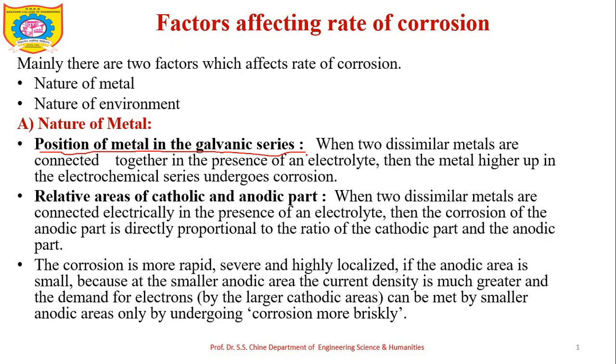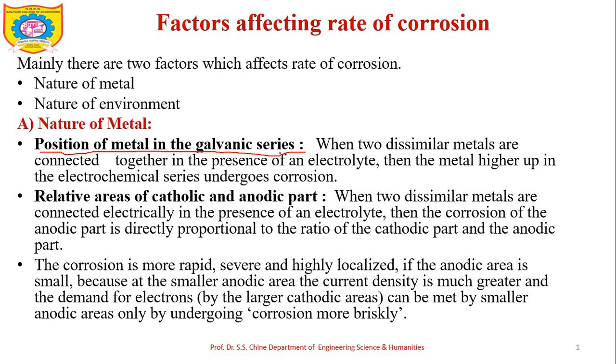So, if there are two different metals in contact, for example zinc and copper, then zinc is higher placed in the electrochemical or galvanic series and copper is placed lower in the series. So, zinc will act as an anode and copper will get protected. So, as per this, the position of metal in the galvanic series as well as the electrochemical series affects the rate of corrosion.